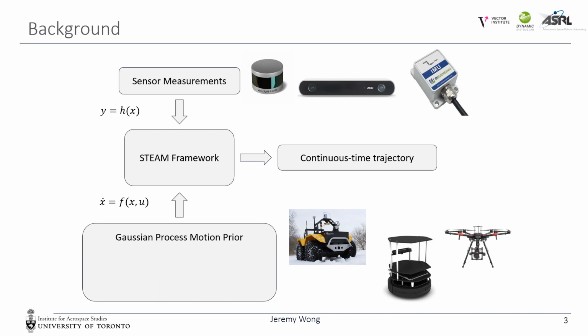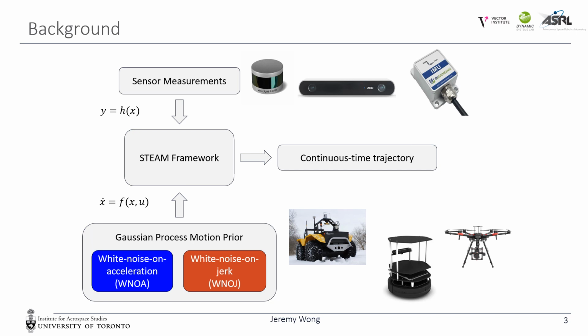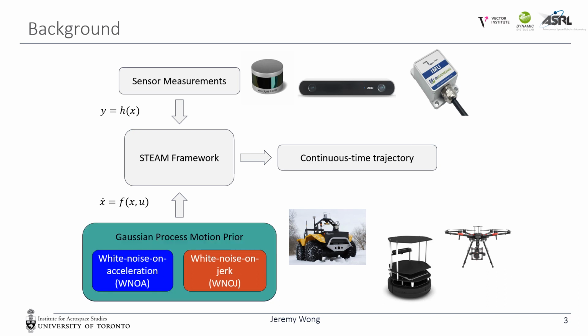There have only been two priors used in continuous time estimation in the past, white noise on acceleration and white noise on jerk, where either the acceleration or jerk is modeled as a white noise process. Our research will focus on how to improve this motion prior. So let's dig into the details of this a bit more.